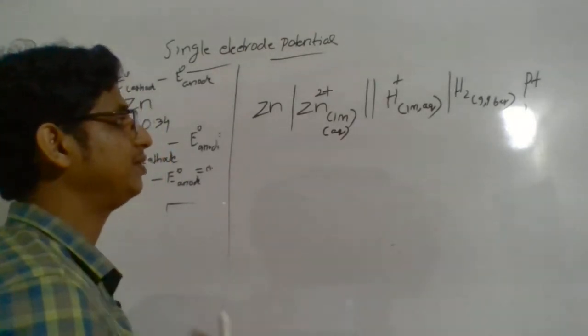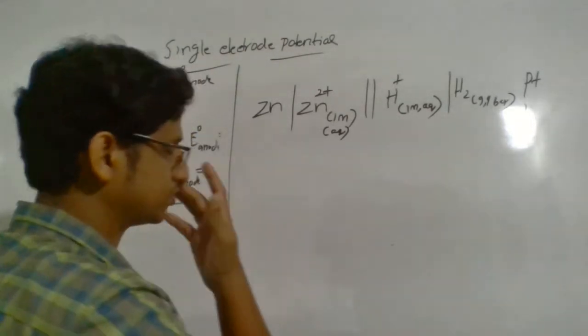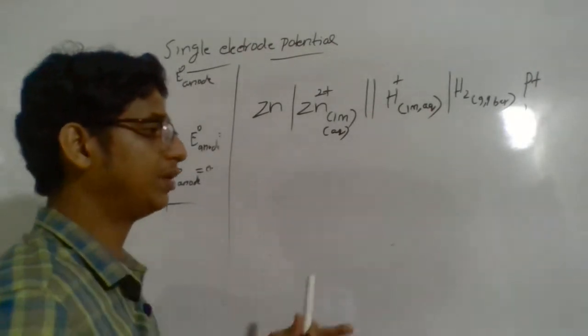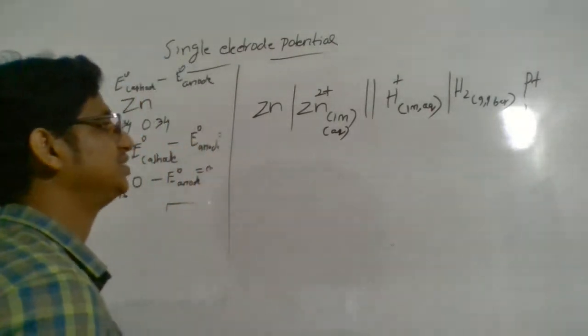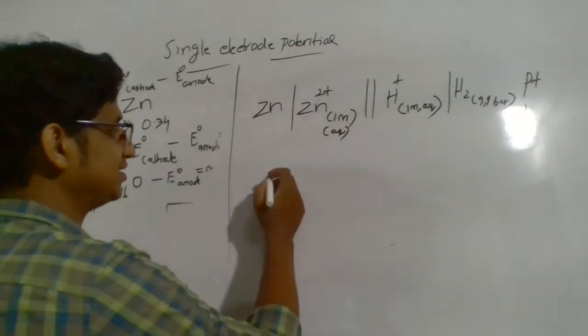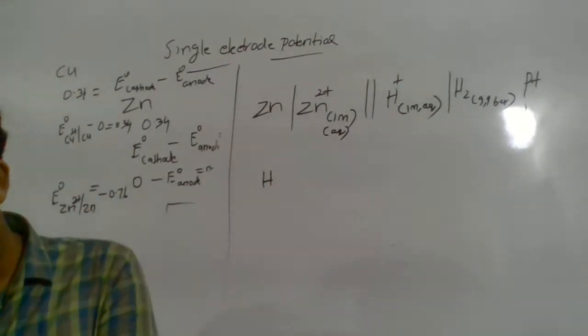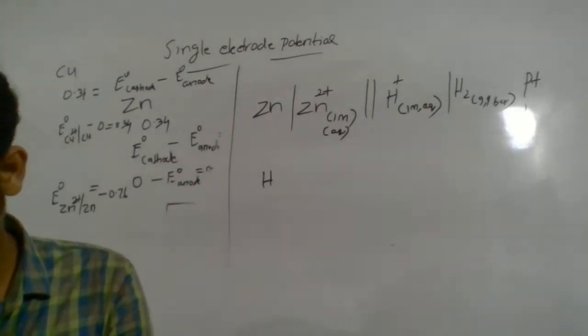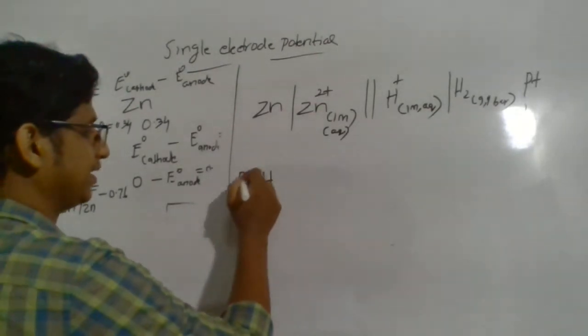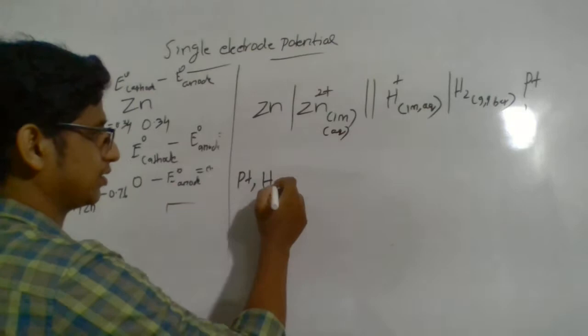Now, what will be the change if you are asked to represent the cell between copper and hydrogen? The change will be here: hydrogen is acting as the oxidation, so you write hydrogen first. Platinum is our inert electrode.